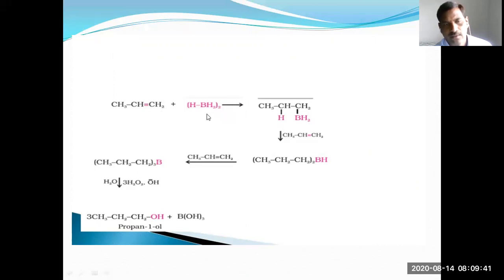Addition with BH3 gives the addition product. After that, hydrolysis takes place. The product is the anti-Markovnikov addition product, that is 1-propanol.